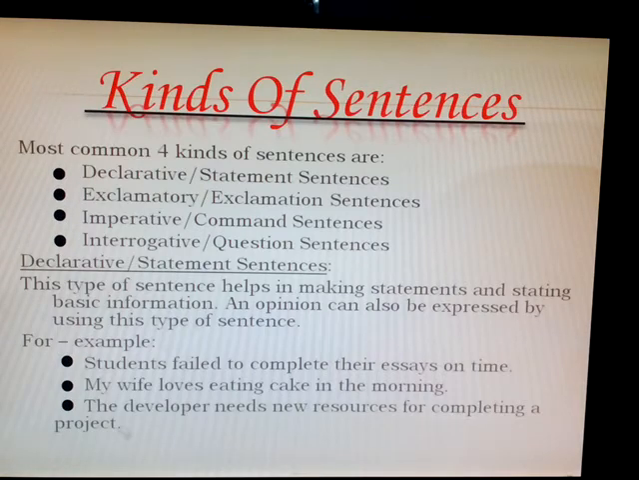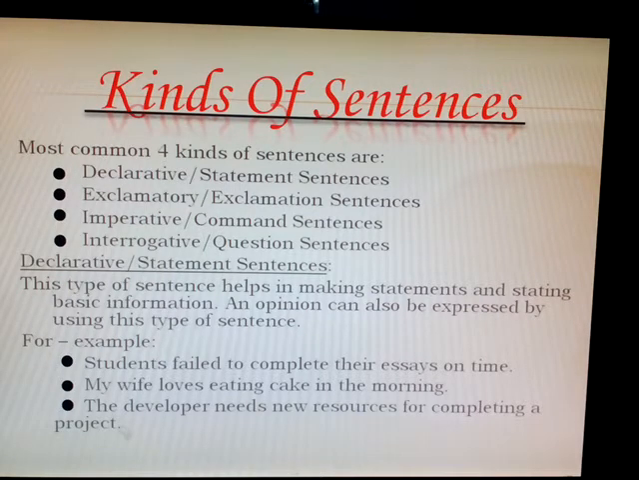Then kinds of sentences. For school students this is very important for you. The most common four kinds of sentences are declarative or statement sentence, exclamatory or exclamation sentence, imperative or command sentence, interrogative and question sentence. In some schools, the majority of the English medium schools, they say declarative, and in some schools they say statement sentences. So I've written both the names for you: exclamatory and exclamation, imperative and command, interrogative and question.